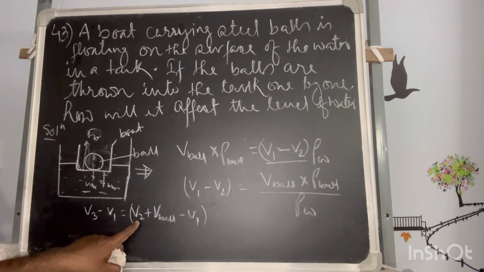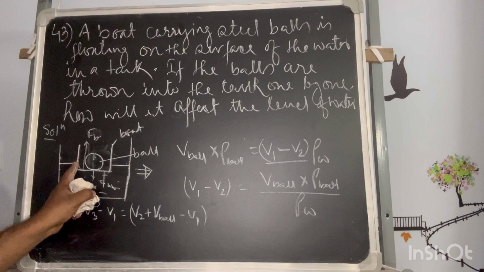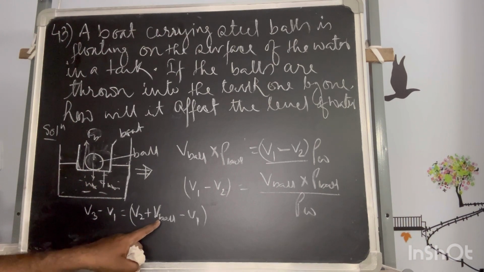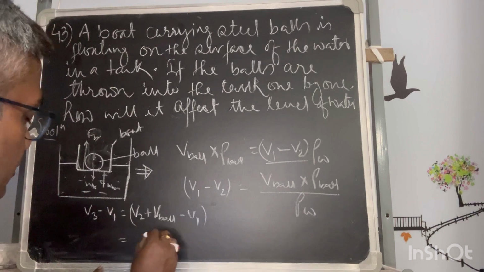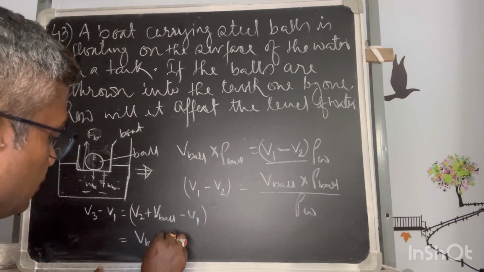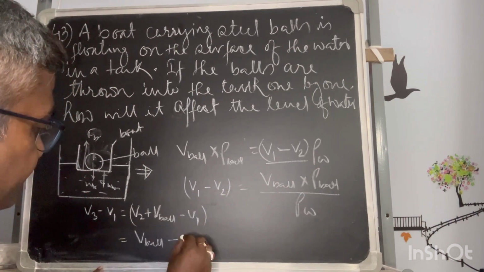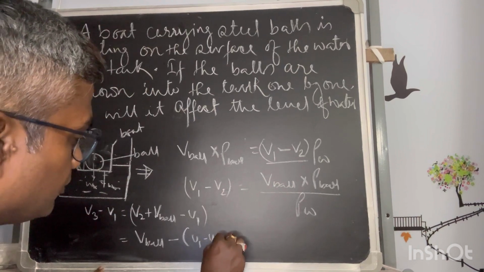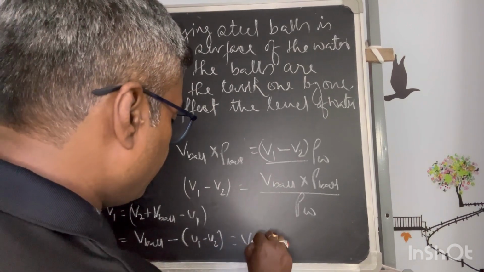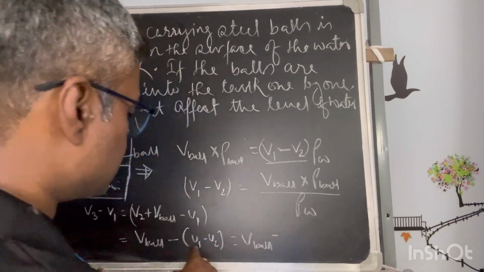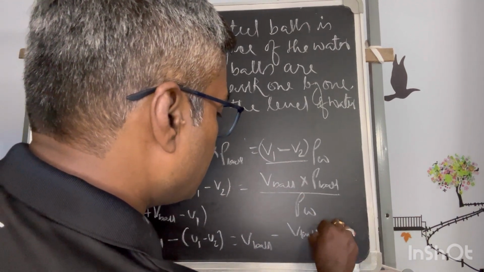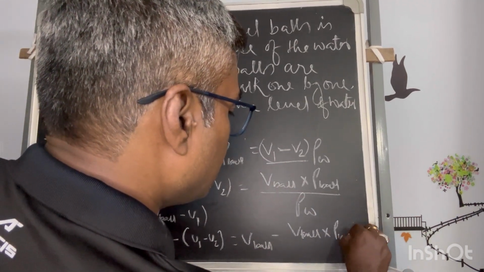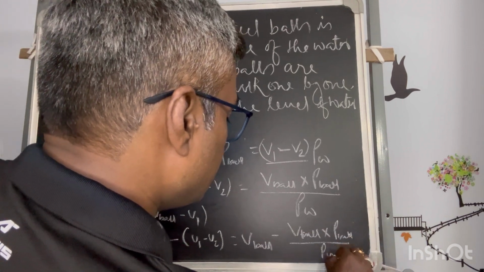So V3 minus V1 is V ball minus (V1 minus V2), which is equal to V ball minus V ball into rho of ball by rho of water.